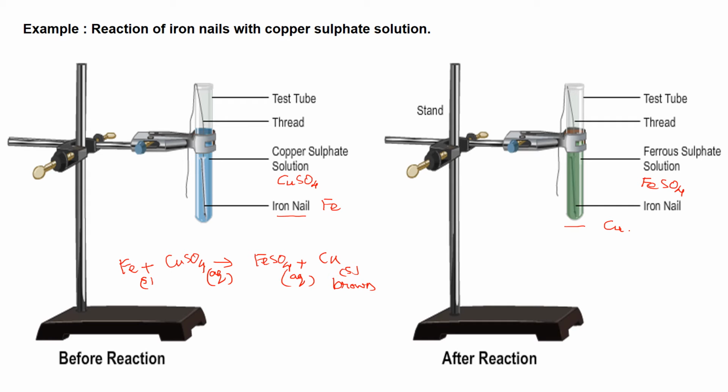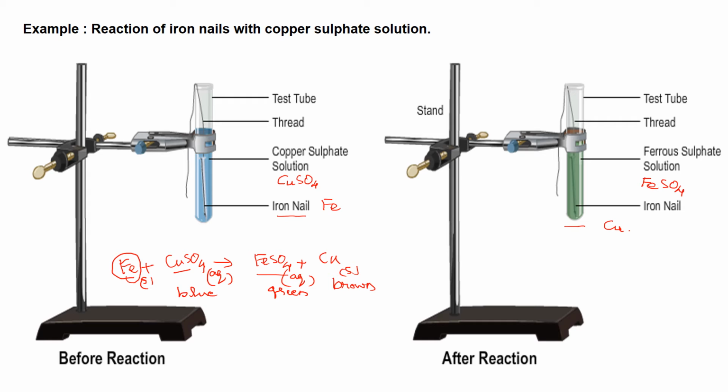Ferrous sulfate solution is green in color and copper sulfate is blue. You can observe easily in this diagram. So the blue colored solution has changed. After some time it has changed into green color. That is due to the formation of ferrous sulfate. Now what is the reaction here? Iron, which is above copper in the reactivity series, displaces copper from its salt solution. The result of the reaction is that ferrous sulfate is formed.